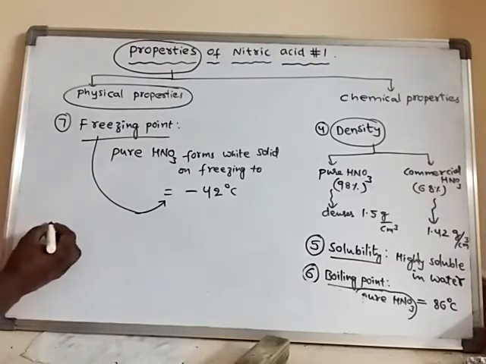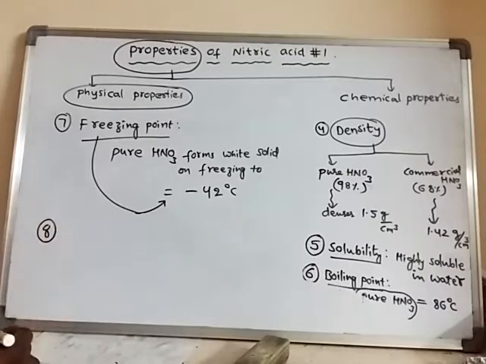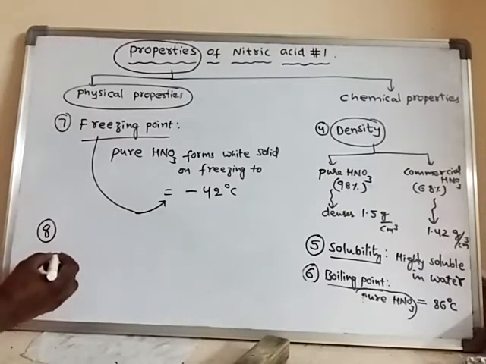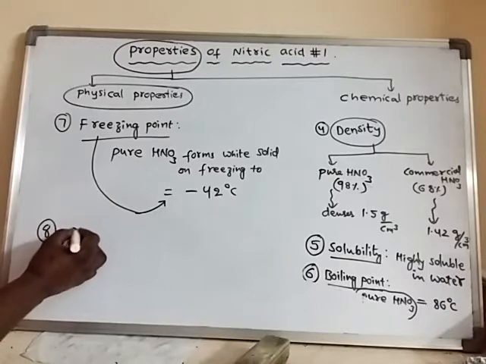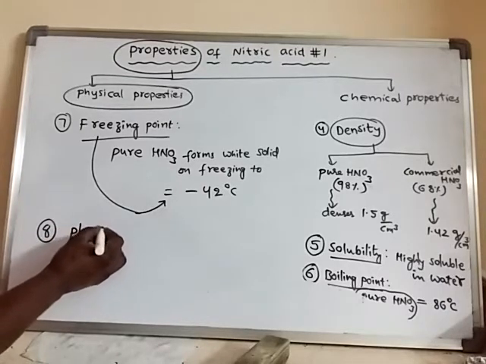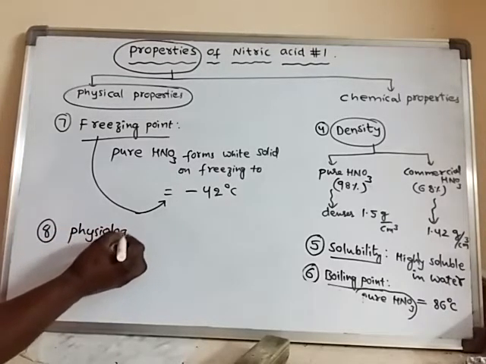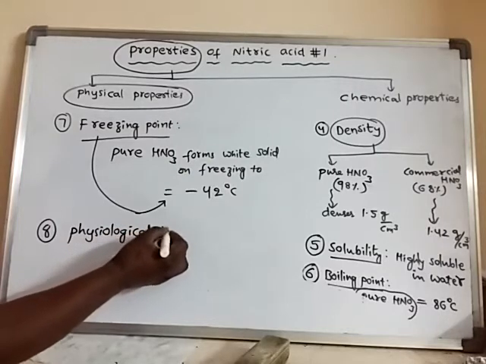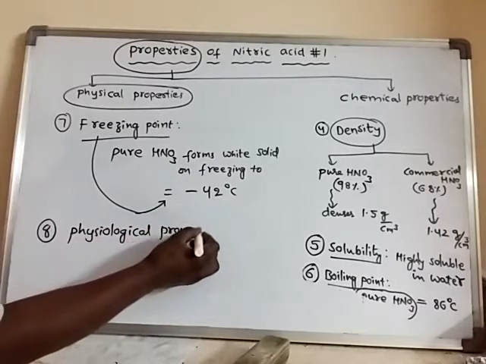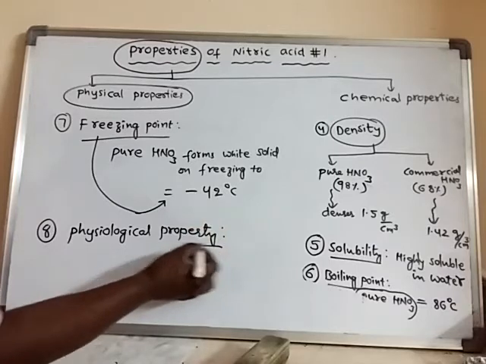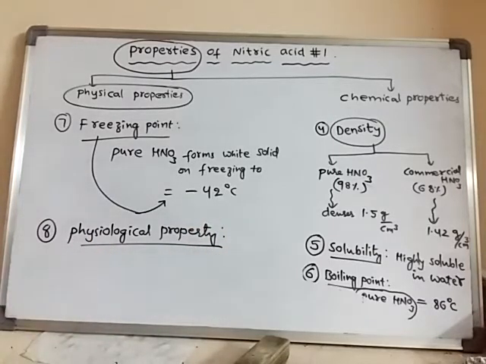Next, finally, the physiological property. What is the meaning of physiological property?